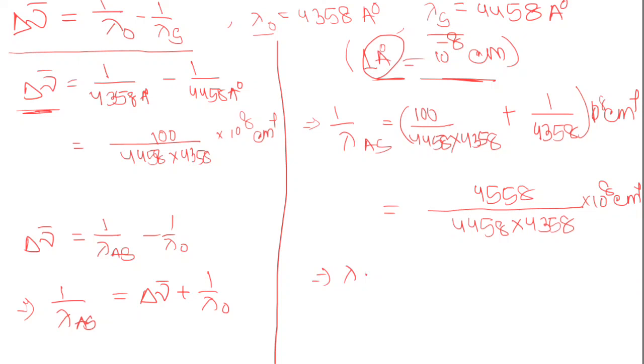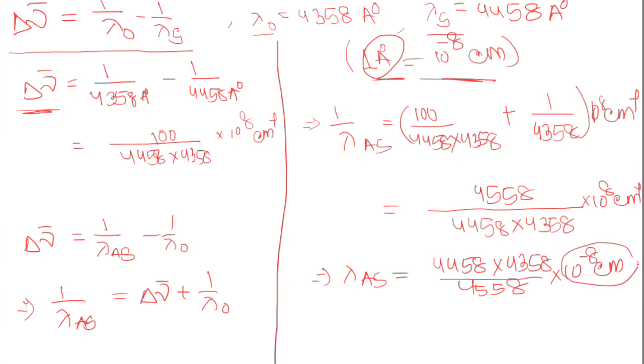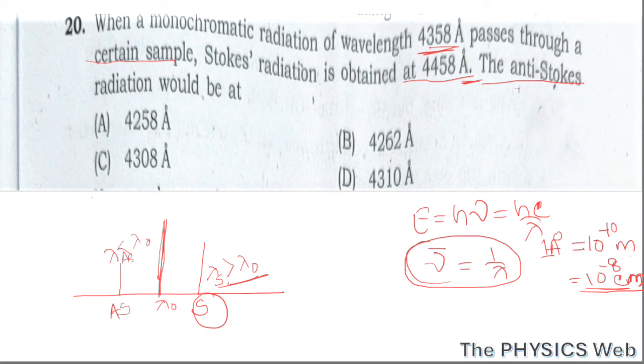So lambda as equals 4458 into 4358 divided by 4558 into 10 to the power minus 8 centimeters, and in place of this we will write Armstrong. Now if you calculate this you will find 4262 Armstrong. So option B is your correct option.